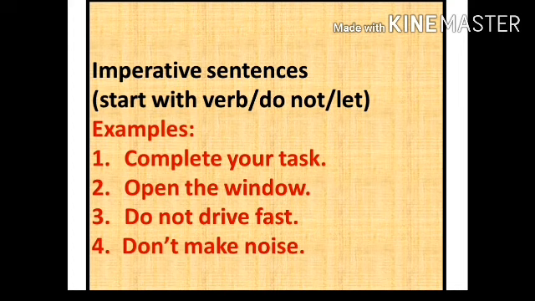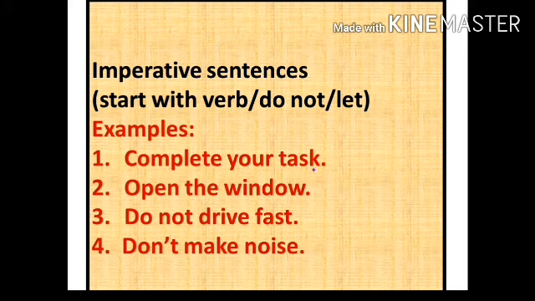Imperative sentences are always spoken in the simple present tense, and they are spoken to the second person in front of you. Second person means what? You. The only one subject used in the imperative sentence is you.